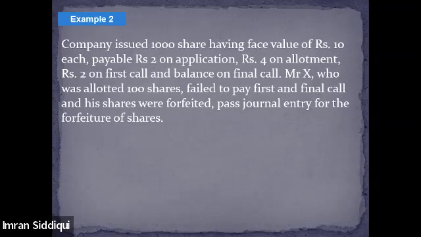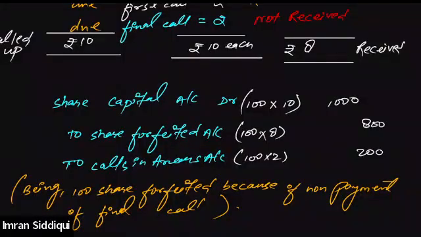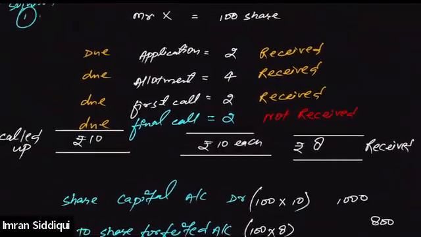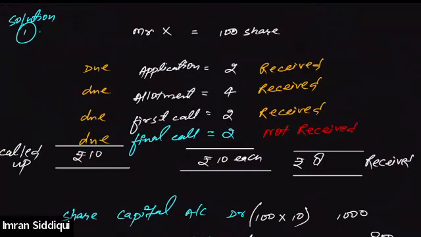All right, everyone. So I hope the question is clear now. The question requires us to pass the journal entry for the forfeiture of shares again. So let's make it a little simpler. What is the question trying to tell us?